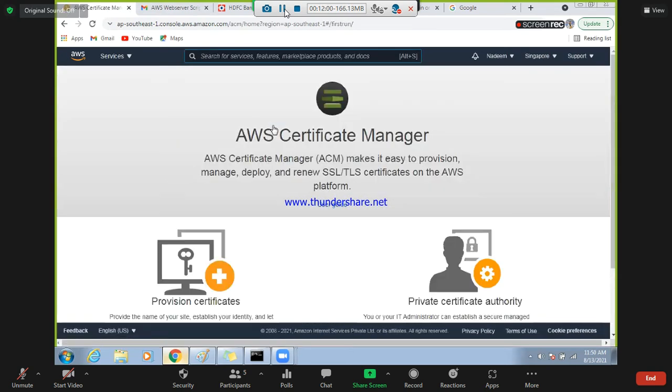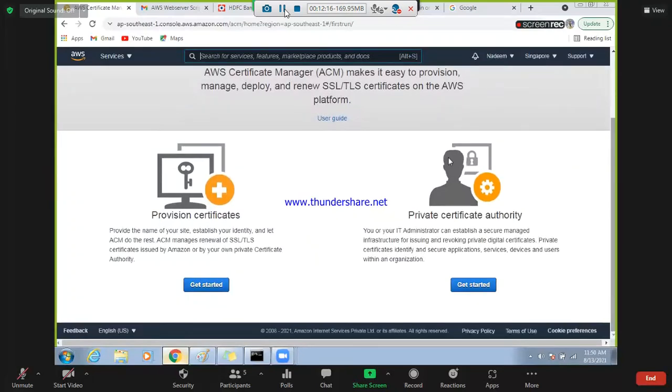Okay, can you see this? AWS Certificate Manager, ACM. It makes it easy to provision, manage, deploy, and renew SSL/TLS certificates on the AWS platform. See, private certificate: you and your IT administrator can establish a secure managed infrastructure for issuing and revoking private digital certificates.